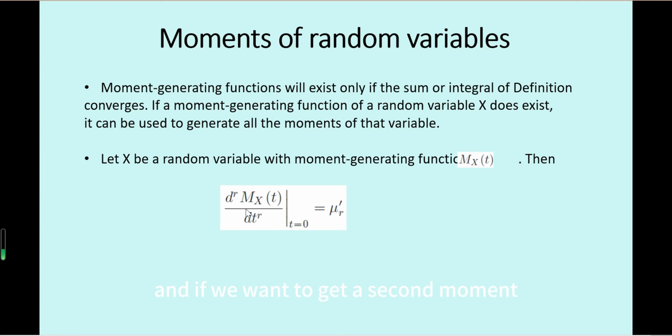And if we want the second moment of random variable X, we take the moment-generating function and take the derivative two times with respect to t. Then set t equals 0 after this calculation, and we get the second moment of random variable X.